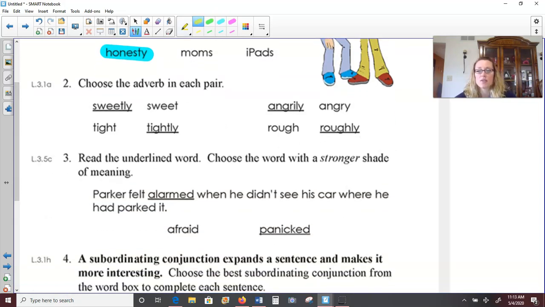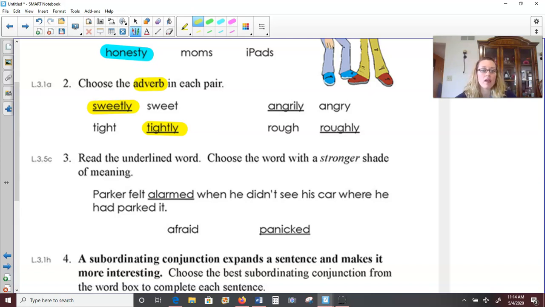Number 2, choose the adverb in each pair. Remember, an adverb is like an adjective that's describing the verb, the action word. So sweetly and sweet. Well, a pair can be sweet, or the person could be acting sweetly. So sweetly would be the adverb in the sentence. Sweet is an adjective. Tight and tightly. Tightly could be how you tied the knot. You tied it tightly. So that would describe how you tied it. That would be the adverb.